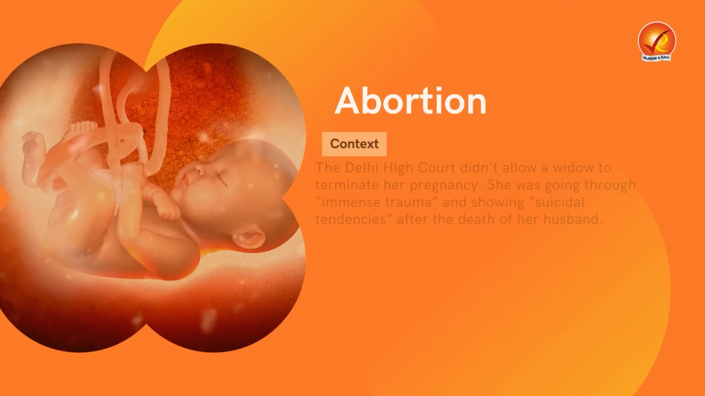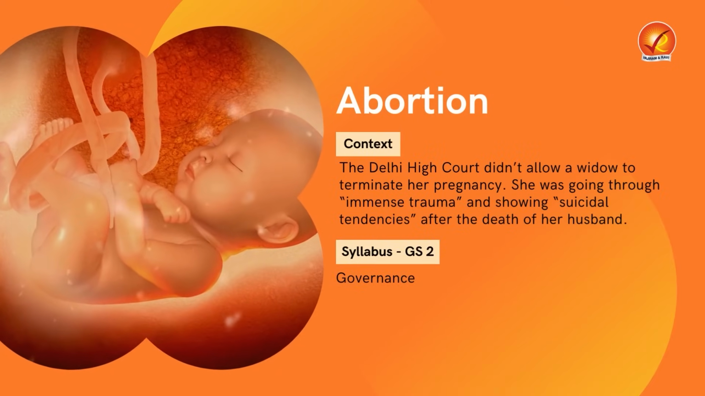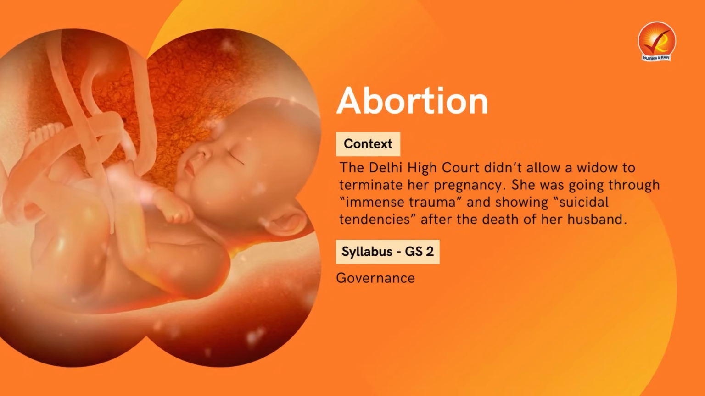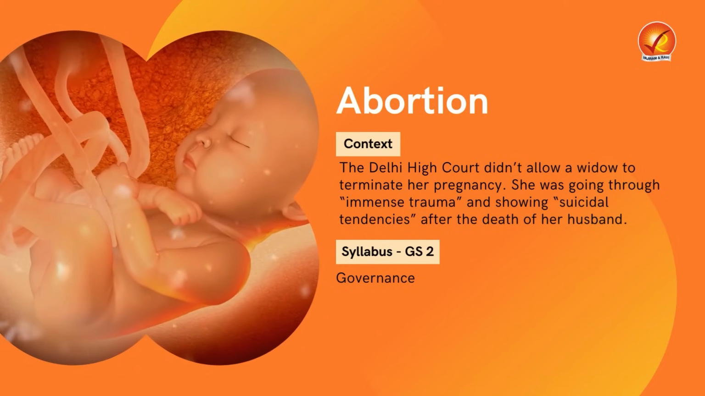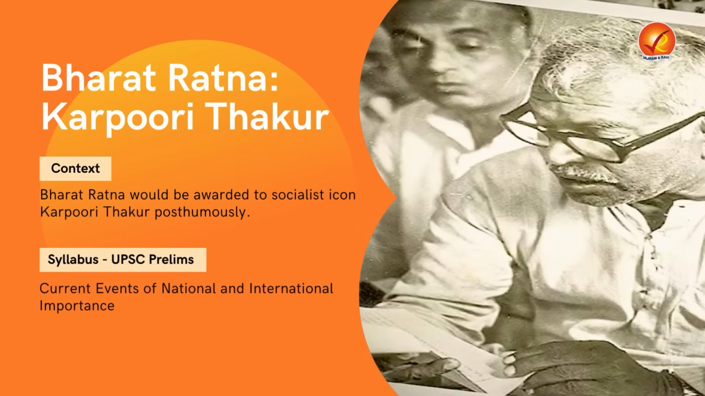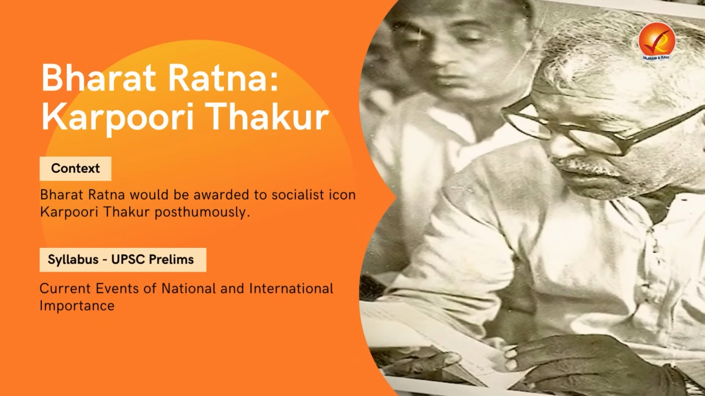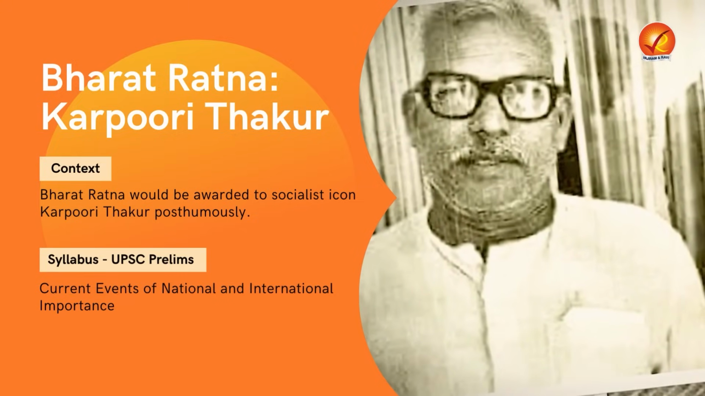The fourth article is related to abortion, as the Delhi High Court did not allow a widow who is going through severe trauma and suicidal tendencies from terminating her pregnancy. The final article is related to Karpoori Thakur, as the government is going to award Karpoori Thakur with the Bharat Ratna, the highest civilian award in India.